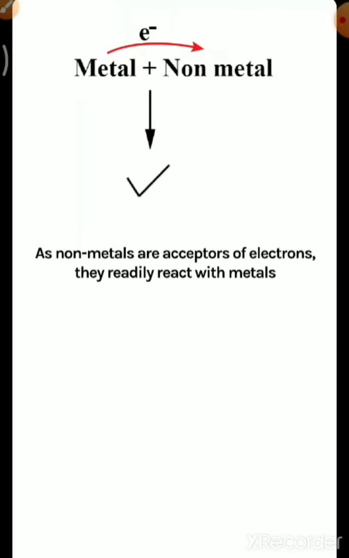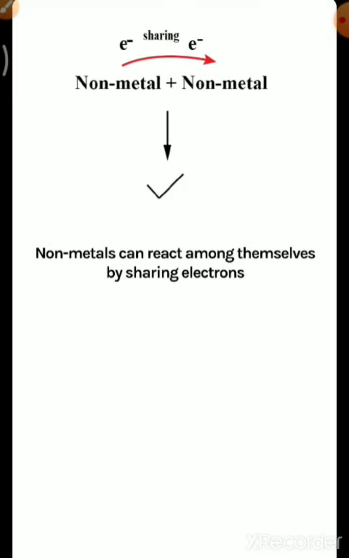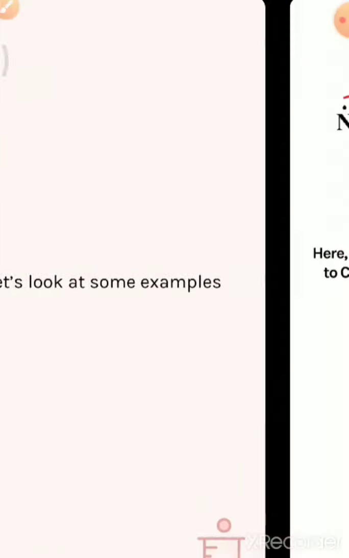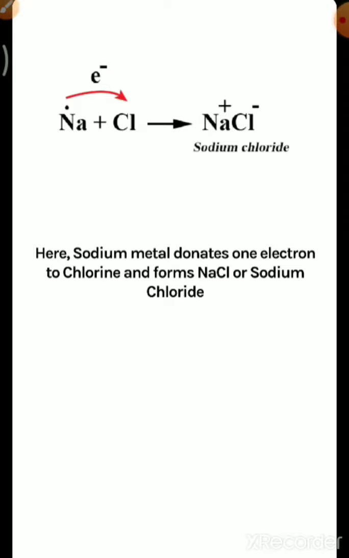As non-metals are acceptors of electrons, they readily react with metals. Non-metals can react among themselves by sharing electrons. So we read that metals cannot react with each other as they donate electrons, but non-metals can react among themselves because they can share electrons. Let's look at some examples. Here sodium metal donates one electron to chlorine and forms NaCl or sodium chloride.